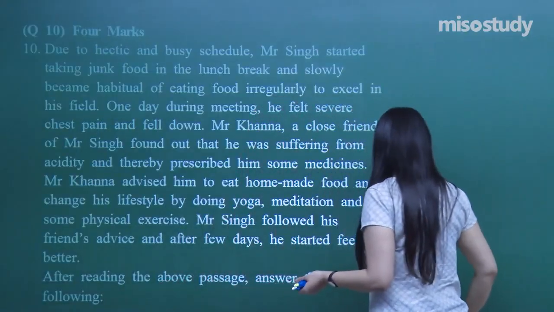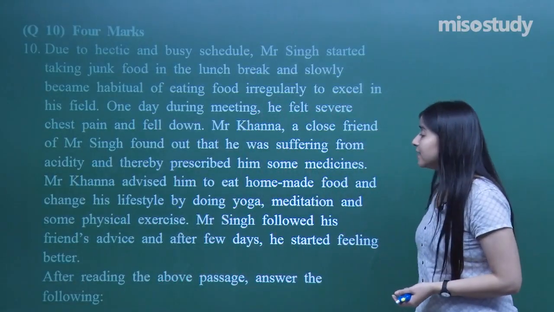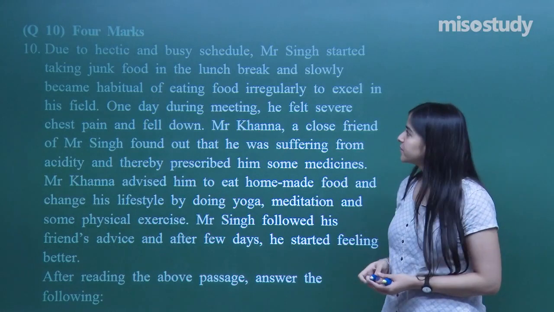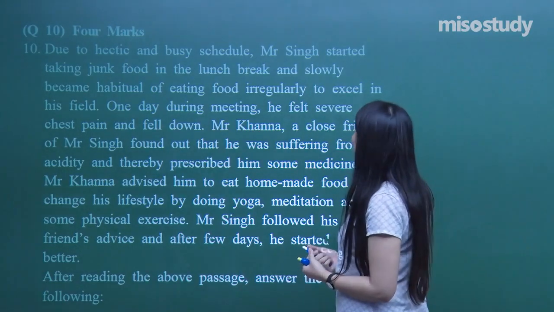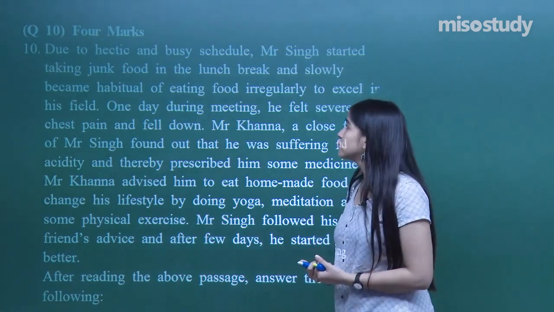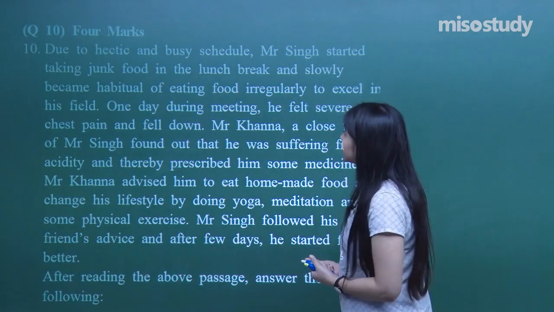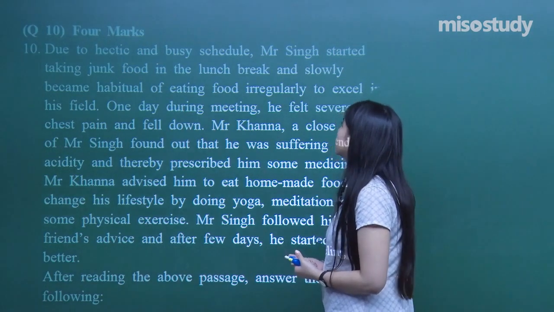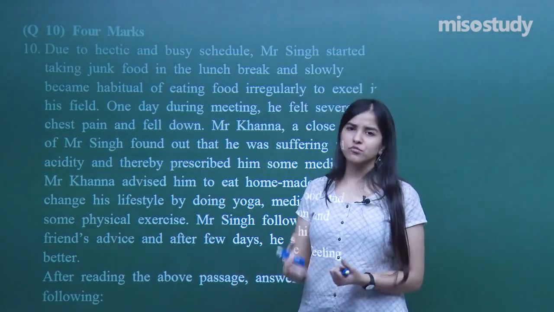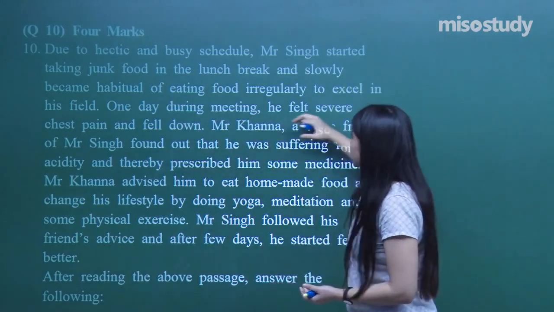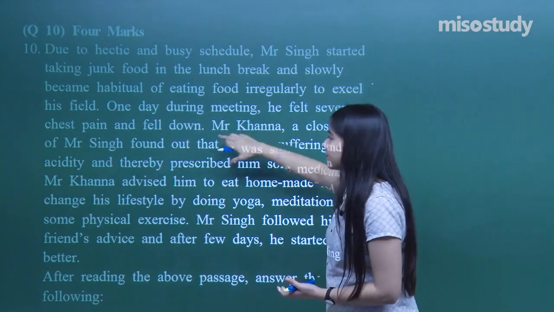Now let's take up the very last question, and it's a value based question, a 4-mark question. Due to the hectic and busy schedule, Mr. Singh started taking junk food in the lunch break and slowly became habitual of eating food irregularly to excel in his field. One day during the meeting, he felt severe chest pain and fell down.